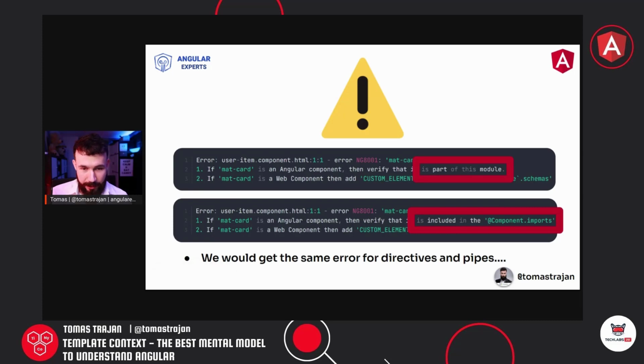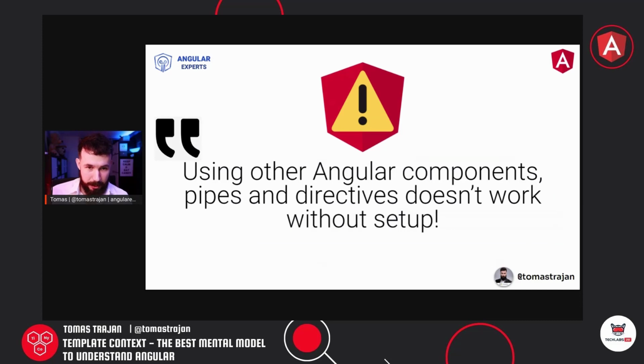And it is also very important to realize that we would get exactly the same errors if we tried this for directives and pipes, right? So whenever we try to use something in the template, we would get this kind of error if we didn't prepare a proper setup before using those. So using other Angular components, pipes, and directives doesn't work without setup.